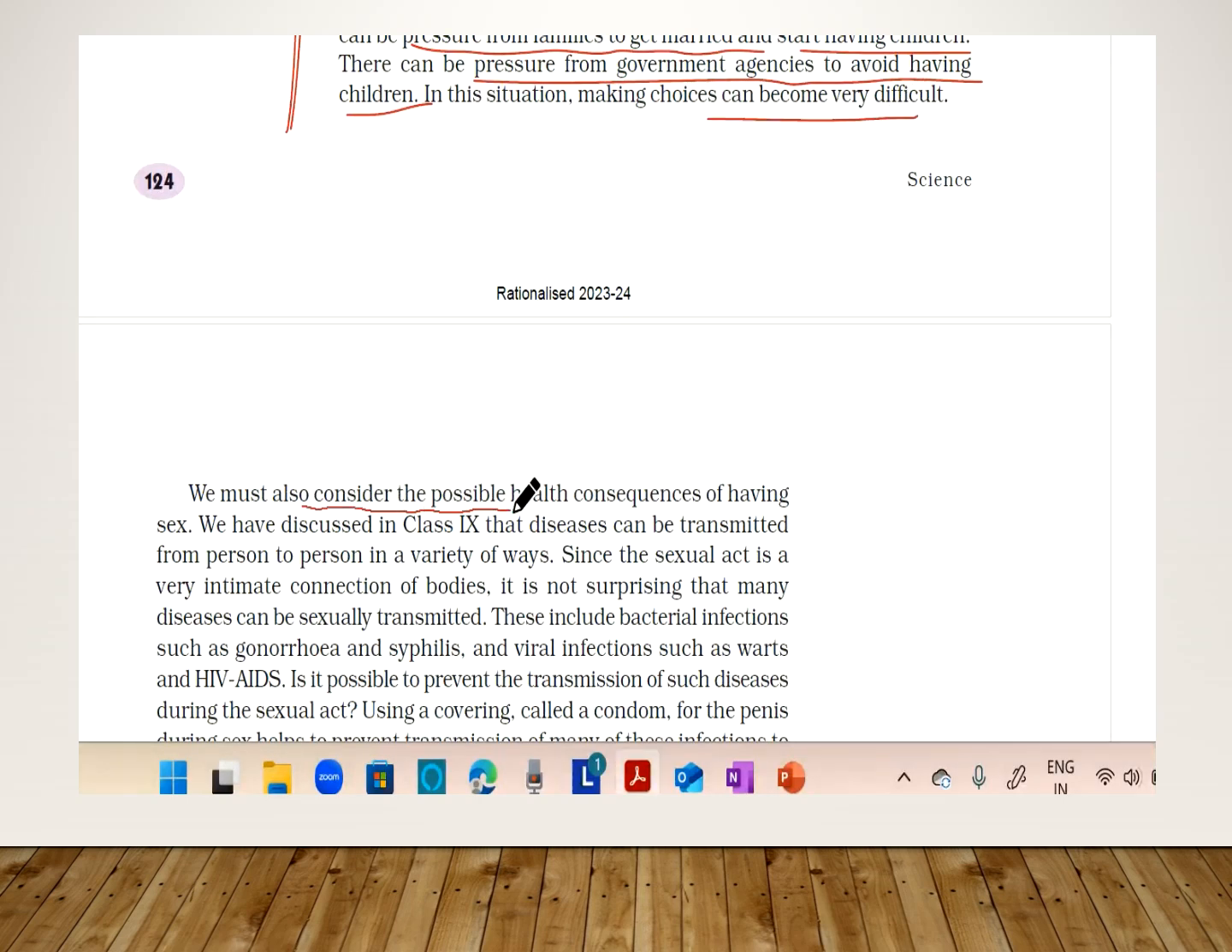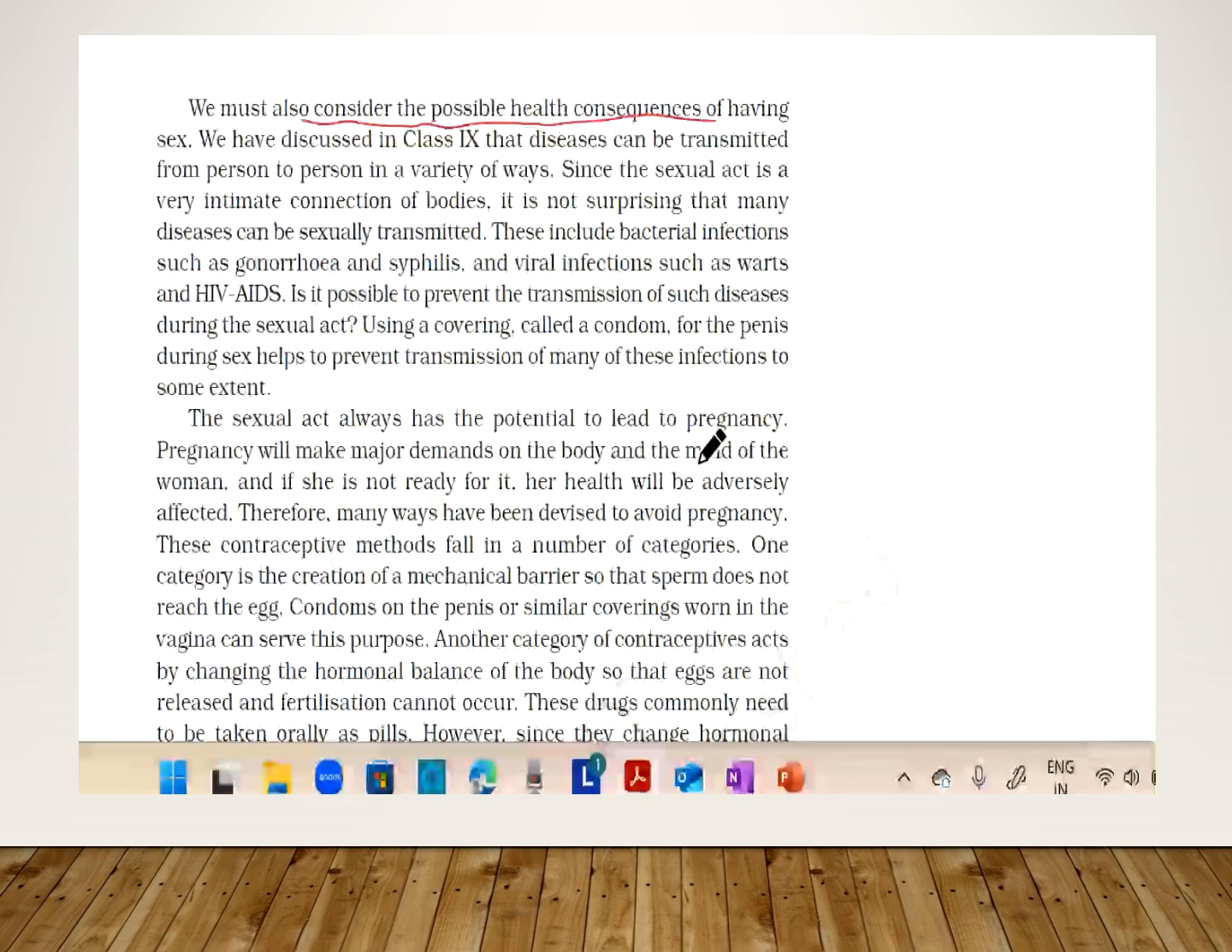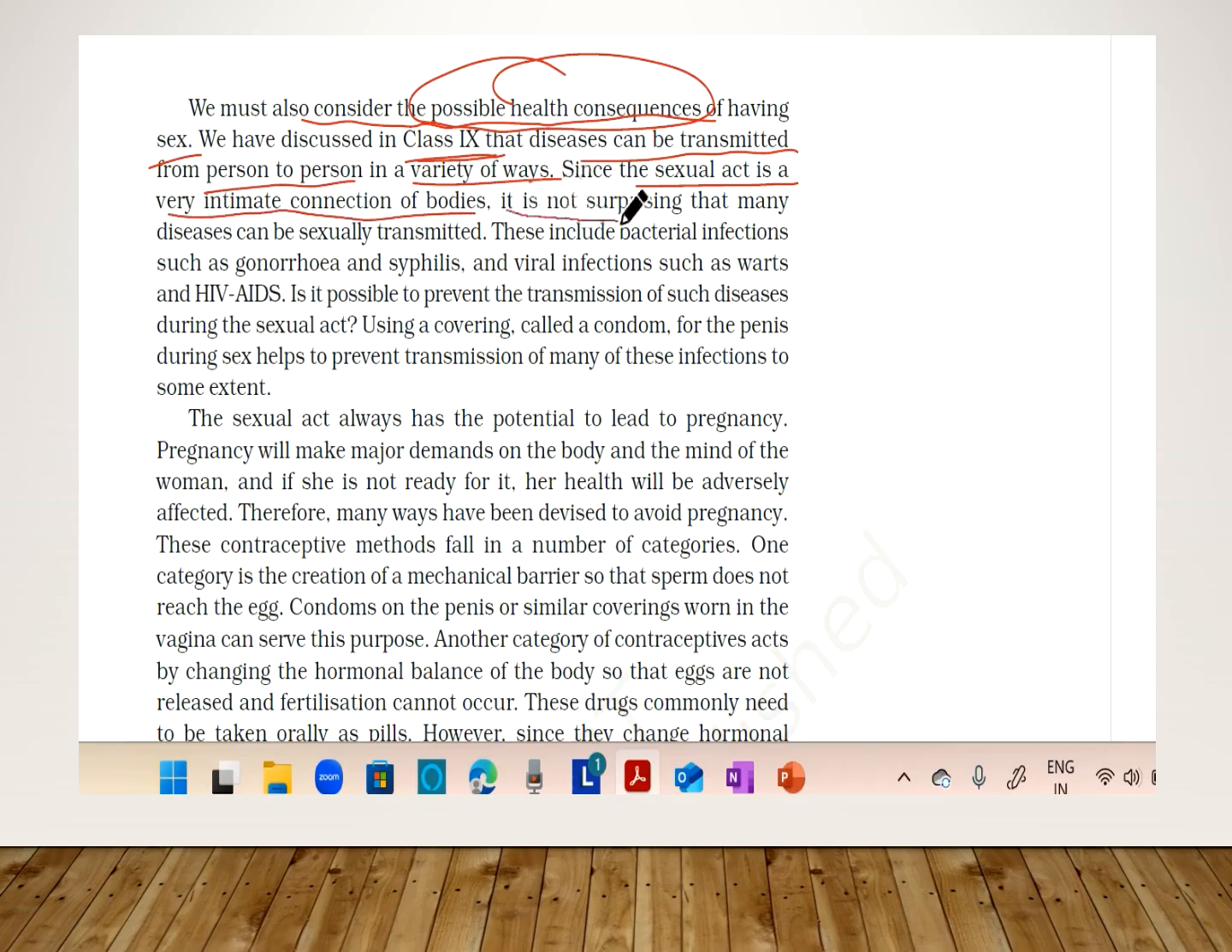We must also consider the possible health consequences. That is what reproductive health is. We should know the possible health consequences of having sex. We have also discussed in class 9 that certain diseases can be transmitted from person to person in a variety of ways. Since the sexual act is a very intimate connection of the male and the female body, it is not at all surprising that many diseases can be sexually transmitted. These include bacterial infections such as gonorrhea and syphilis, and viral infections such as warts and HIV and AIDS.